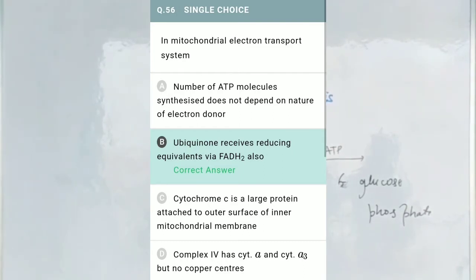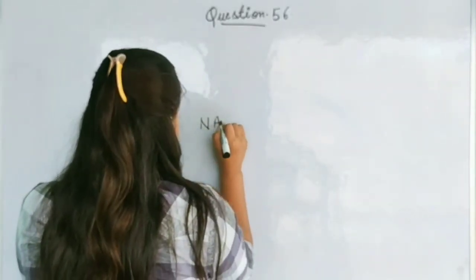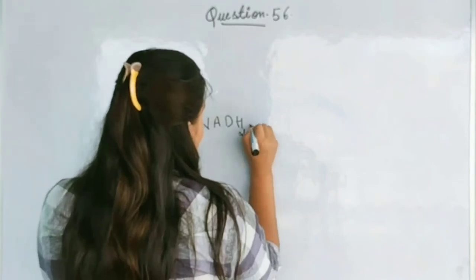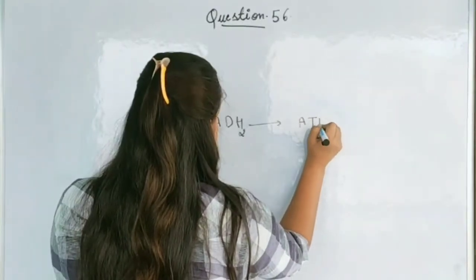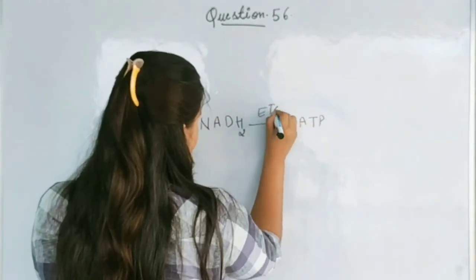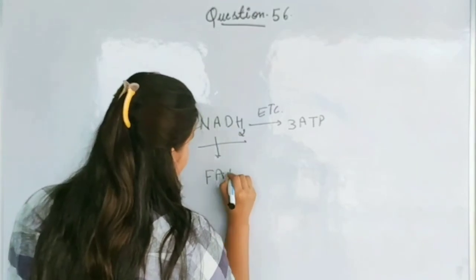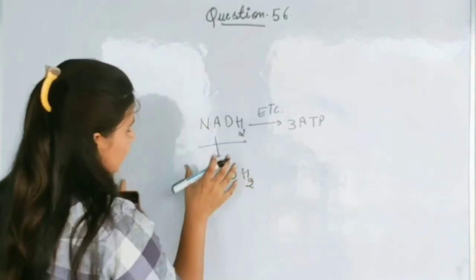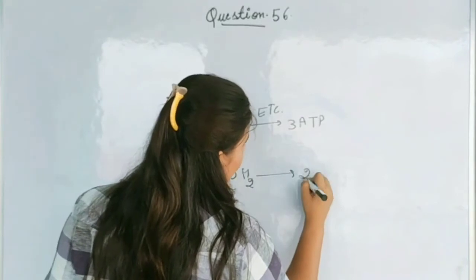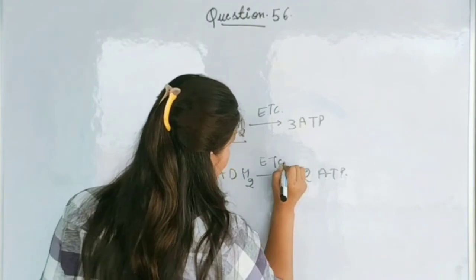If we look at the reaction, the conversion of NADH2 results in 3 molecules of ATP in the presence of ETC. If we talk about FADH2 in place of NADH2, it will give 2 ATPs as a product in the presence of ETC.